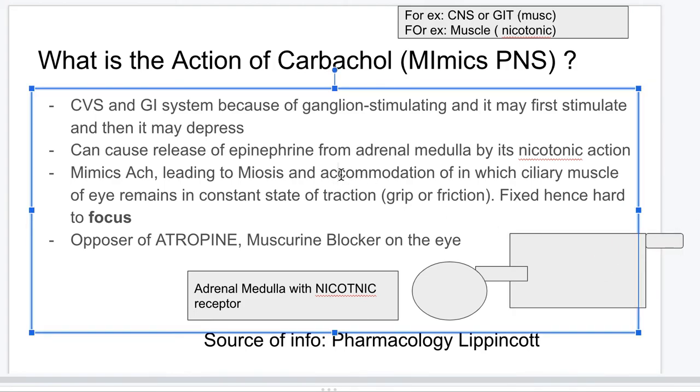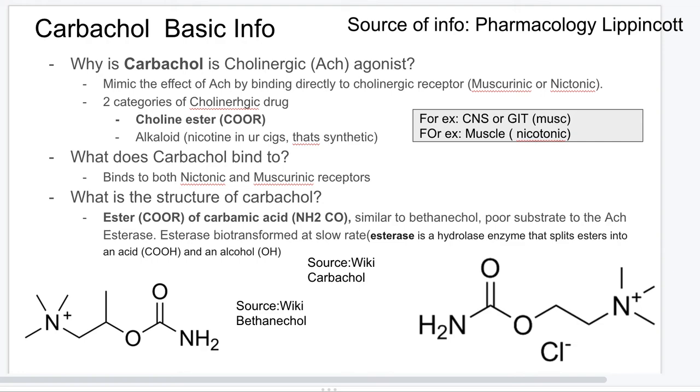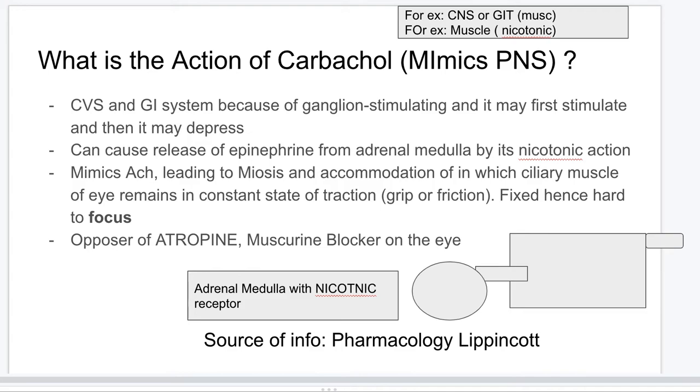It mimics acetylcholine, so it causes meiosis, and it can go to the ciliary body and cause constriction of the eye. I'm going to be diving into this in the next slide as well. Okay, and the opposer of this is atropine, because it's a muscarinic blocker. Like I was saying in the old slide, the muscarinic receptors are present on the GIT and the CNS. So if something such as atropine is blocking them, that's a big problem, because then your carbachol or your acetylcholine cannot go there and act. So the moral of the story is that atropine is the opposer.